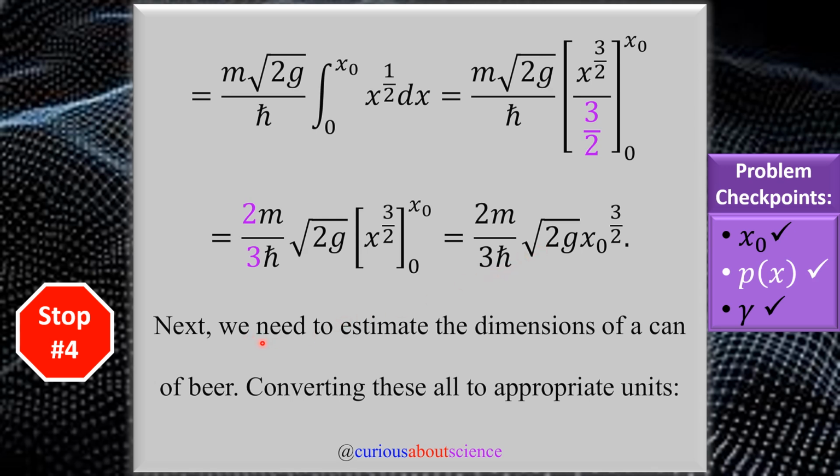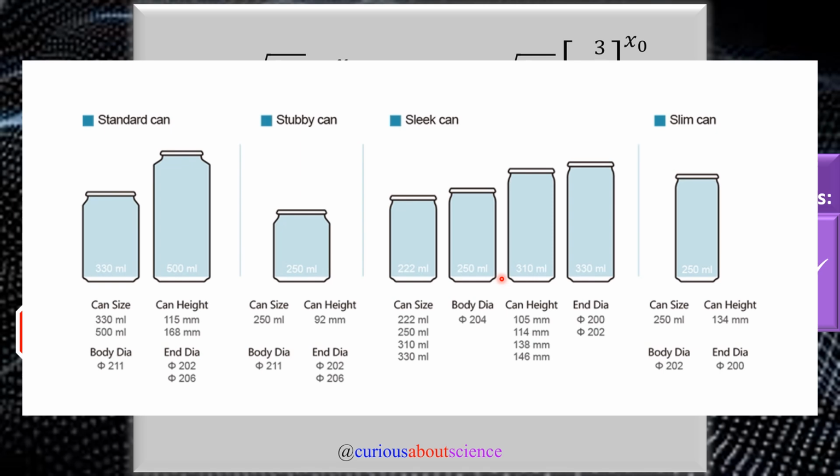And in this case, that would be to estimate the dimensions of a can of beer in order to actually plug in and find what the numerical tunneling expression is. So to do that, I'm using a product description seen here. And this came from a website that I did link in a PDF, as well as the mass of a beer, which I linked thanks to Reddit, because Reddit's awesome. But nonetheless, we use these descriptions and we're using a standard can that you would see from some of the big manufacturers.